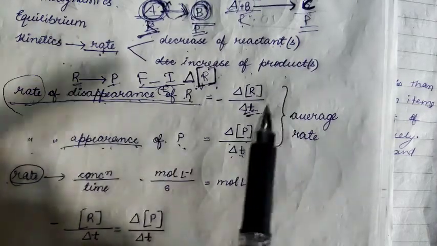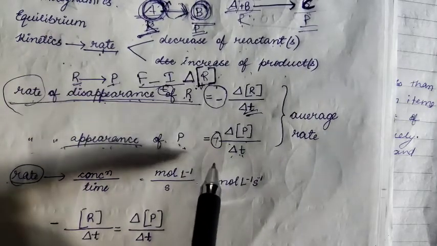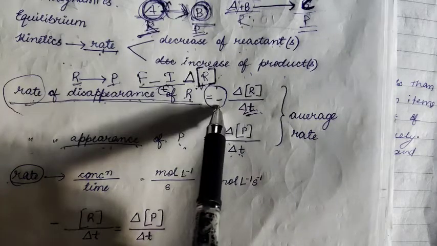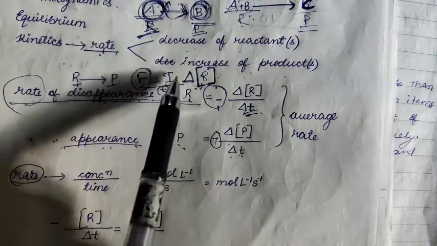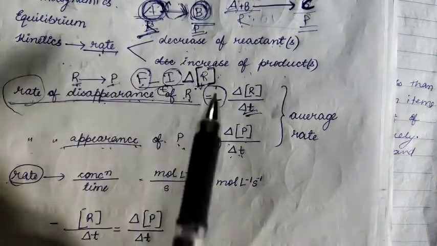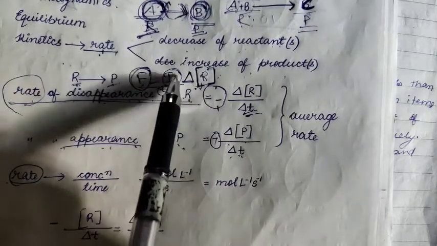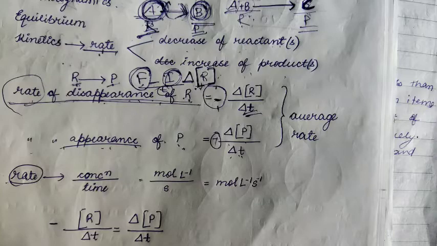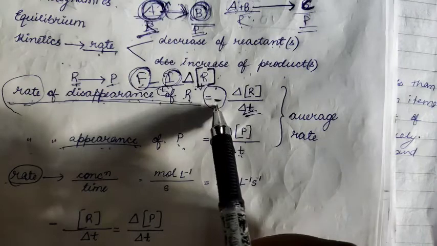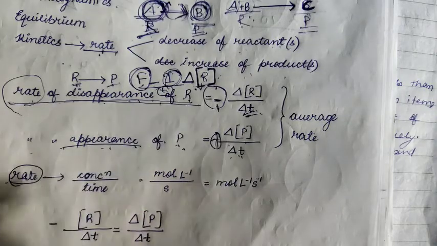Now one more thing you have to keep in mind is the signs, here negative and here it is positive, right? Why is it so? Because you know that the final concentration of the reactant will always be less than the initial concentration because it is always decreasing. Clear? So from the smaller value you have subtracted the higher value, so you will get a negative here. And using logical sense also you can say that since it is decreasing, it is negative here, while the concentration of P is increasing, so it will always be positive here.